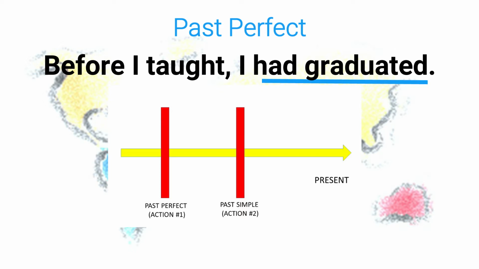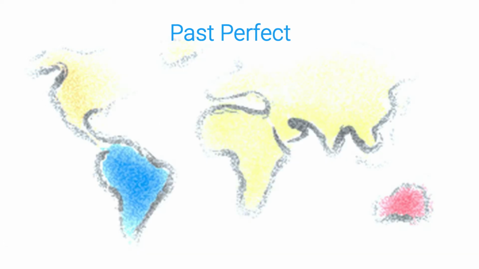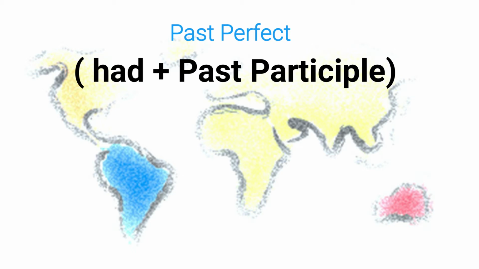So the past perfect refers to an action before another, both in the past. The past of the past, if you will. Again, the event that happened first chronologically, regardless of the location in the sentence, should be using the past perfect. The event that happened second chronologically will use the past simple. To form the past perfect, we will always use the auxiliary had. This will be followed by a past participle.